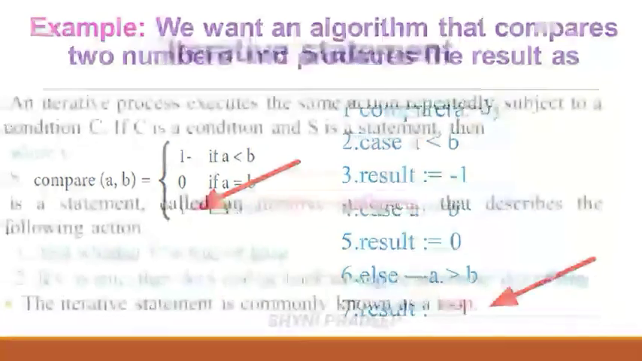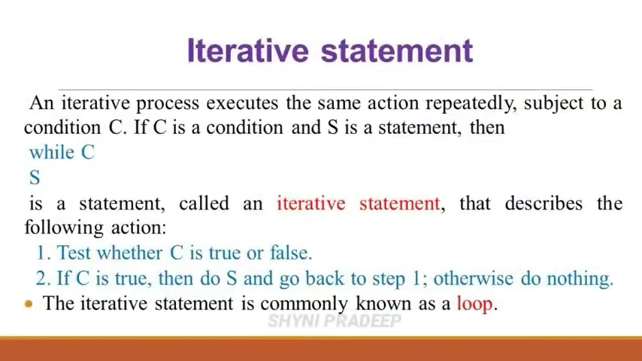Next statement is the iterative statement. An iterative process executes the same action repeatedly based on a condition. If you want to execute the same set of statements repeatedly for a certain number of times, then those statements are called iterative statements. It is also known as looping statements. What are the examples for loops? For, while, do while.